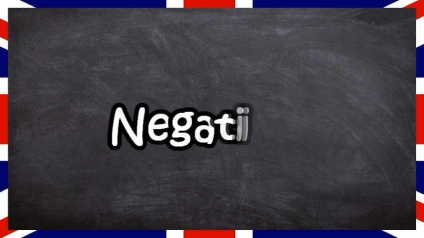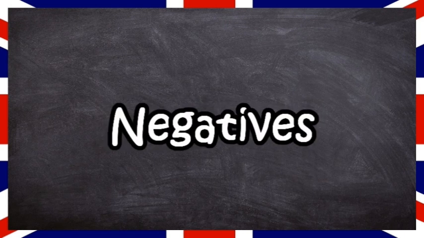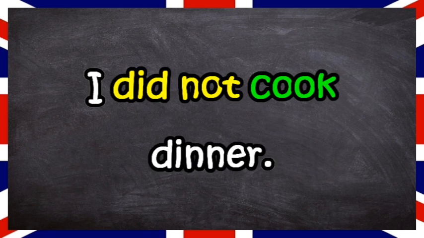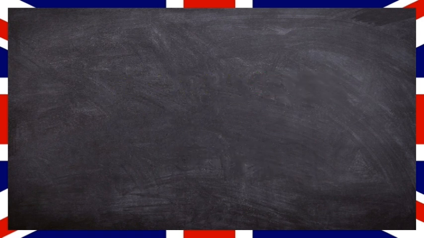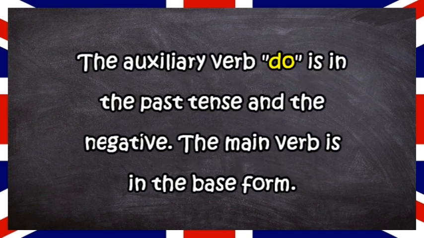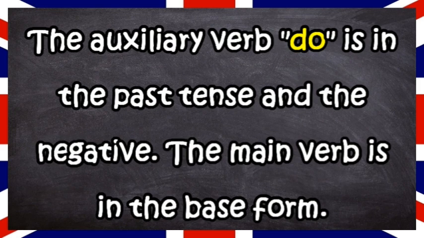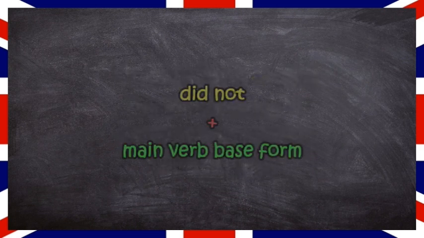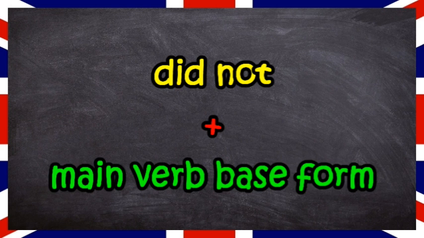Now let's talk about how you form the negatives of this tense. I did not cook dinner. So the auxiliary verb is do, and it's in the past tense, and the negative. The main verb is in the base form, so you don't do anything with it. So this is what it looks like. Did not, and then the main verb's base form.